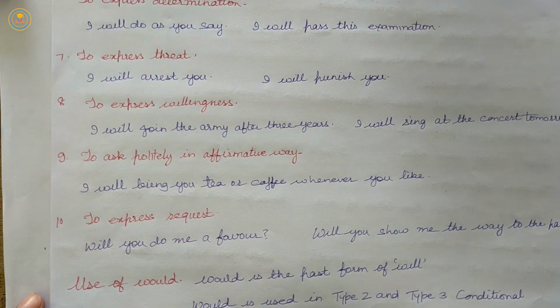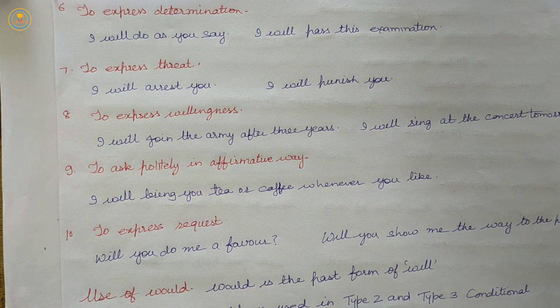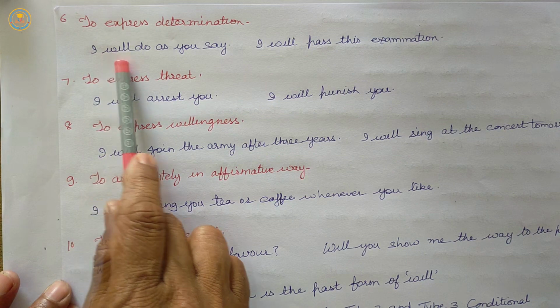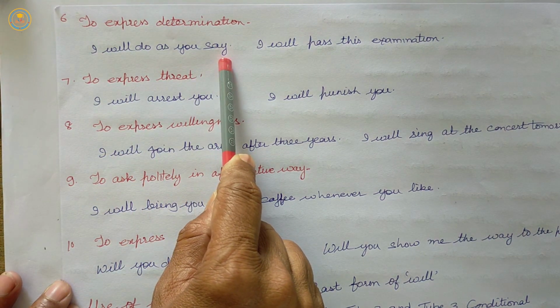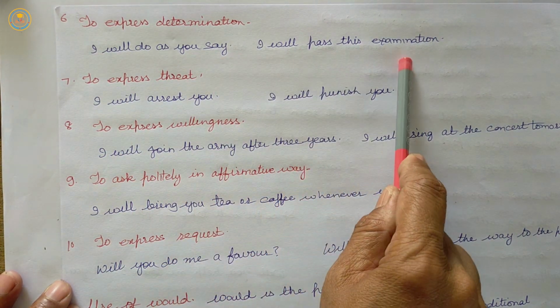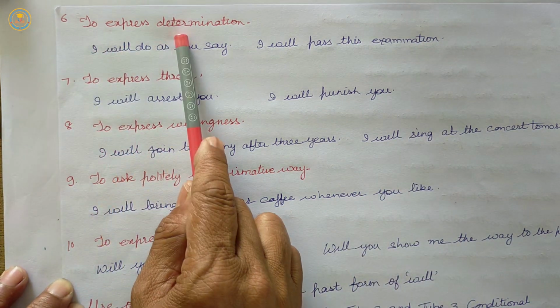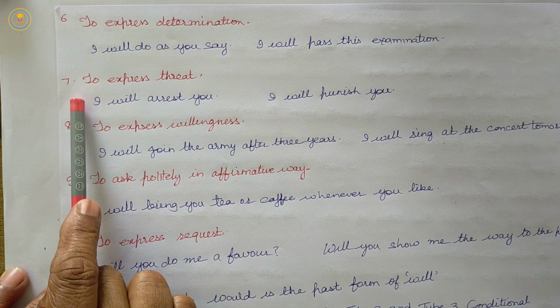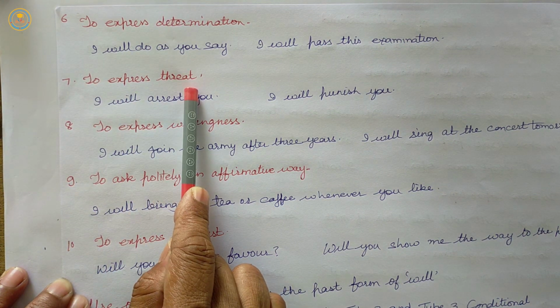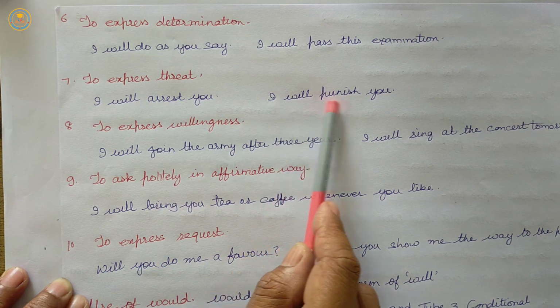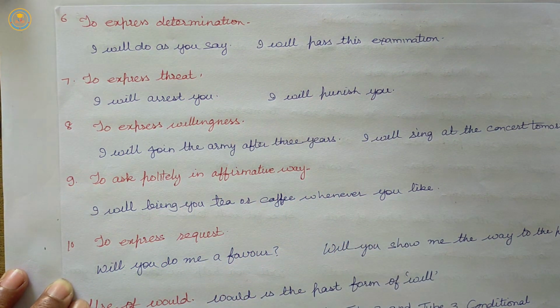Next, to express determination. I will do as you say. I will pass this examination. So, will is used to express determination. Next, to express threat. I will arrest you. Or I will punish you.